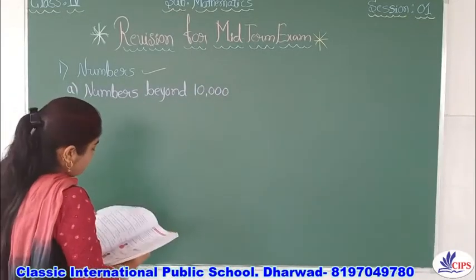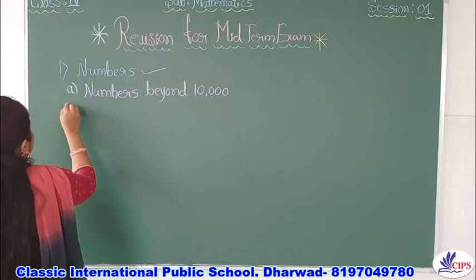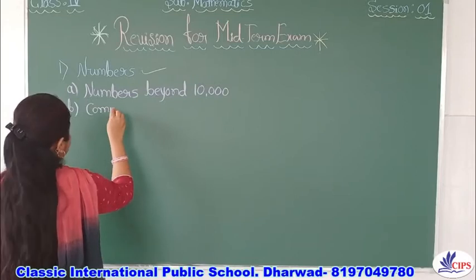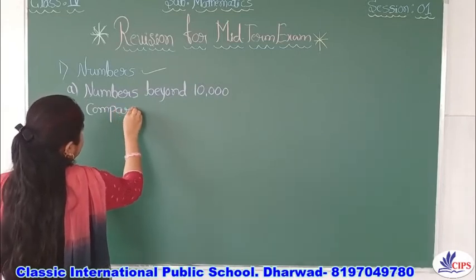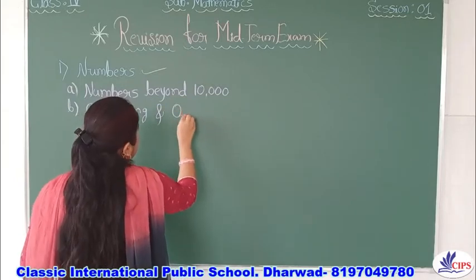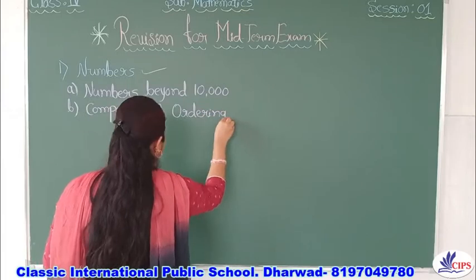Next, comparing and ordering of numbers.